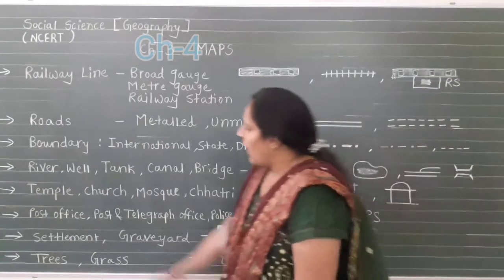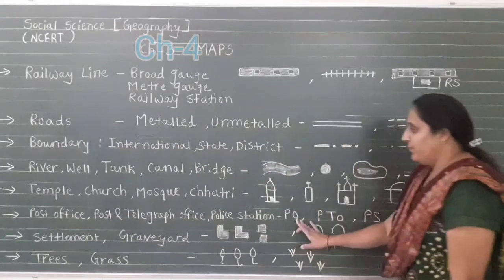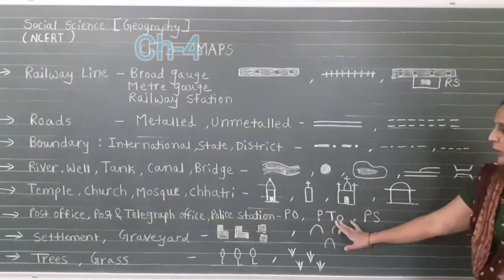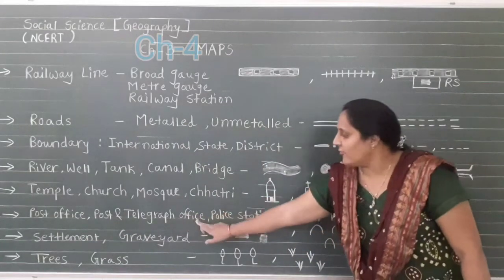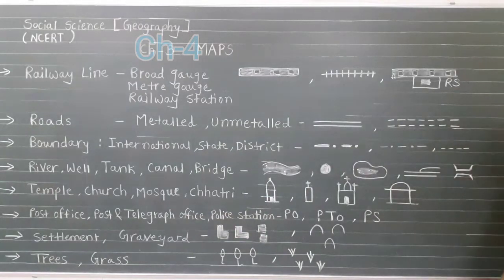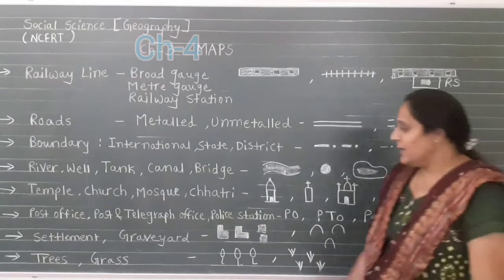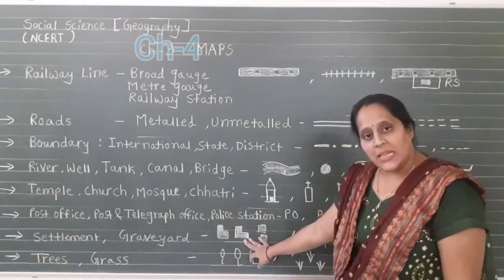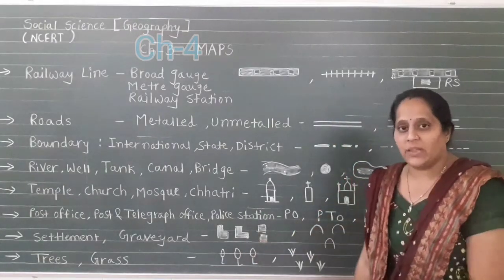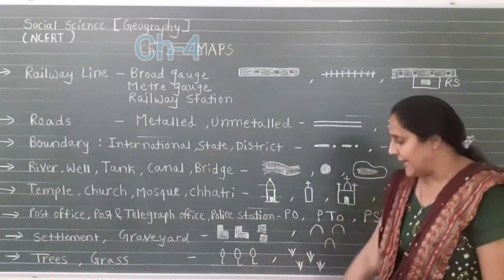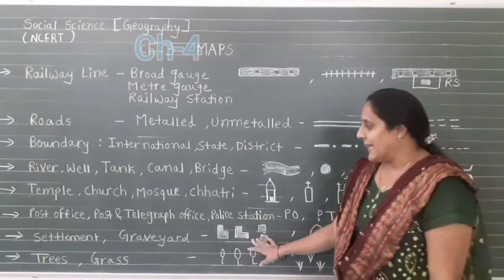Now, post office stands for PO and PTO indicates post and telegraph office. Now, PS stands for police station. Here they show you settlement, meaning people are living here. This is the kind of societies or buildings that are there.